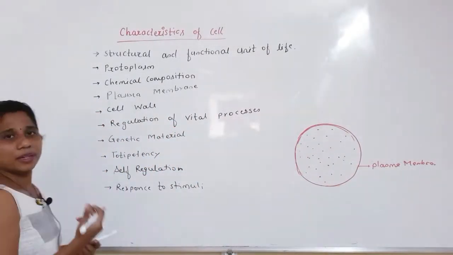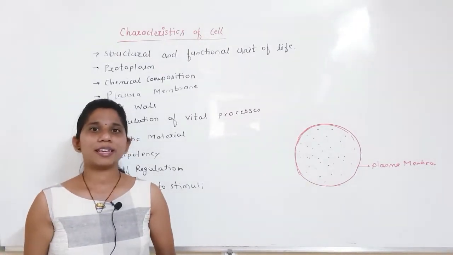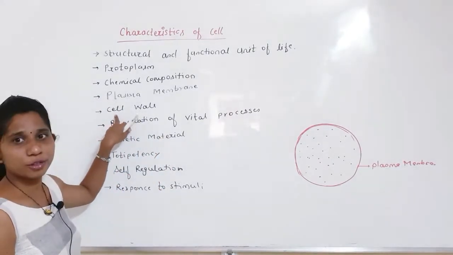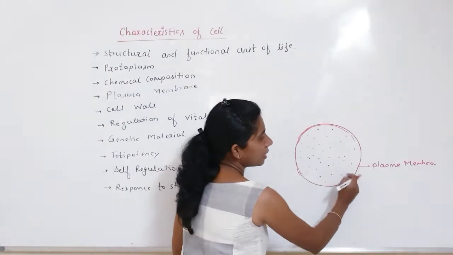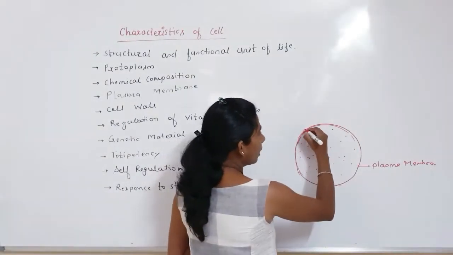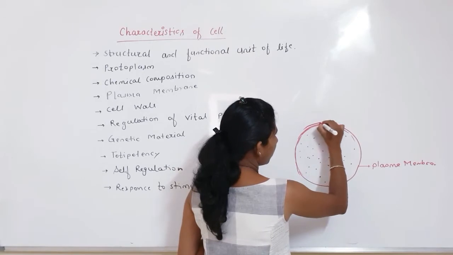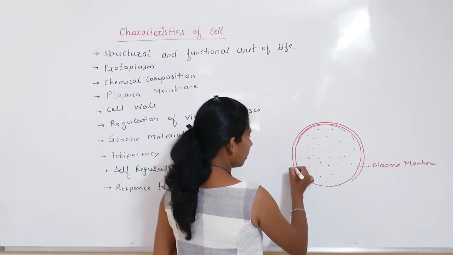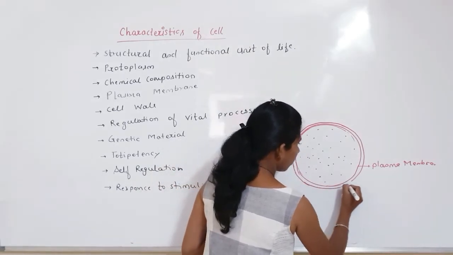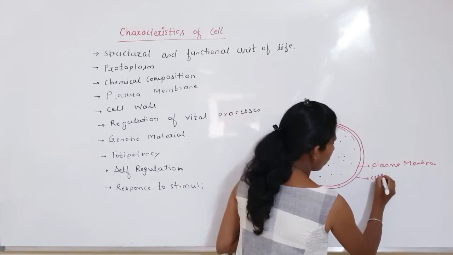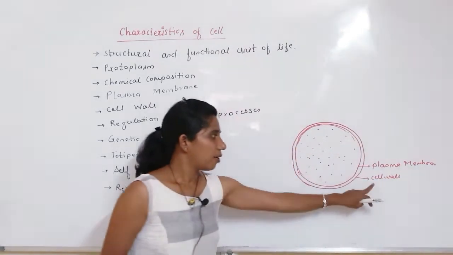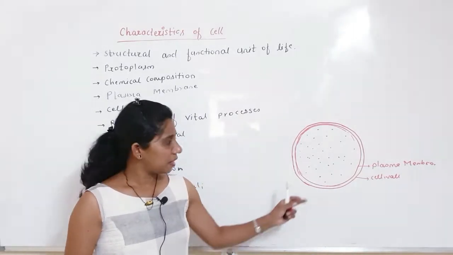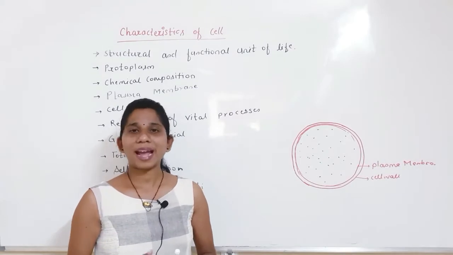Then in some cells, say bacterial cell, plant cell or fungal cell, there may be the presence of a cell wall as an outer layer. Outside the plasma membrane, in some types of cells, there may be the presence of a cell wall. The cell wall is made up of cellulose in the case of plants, or of polysaccharide when we consider the bacterial cell.